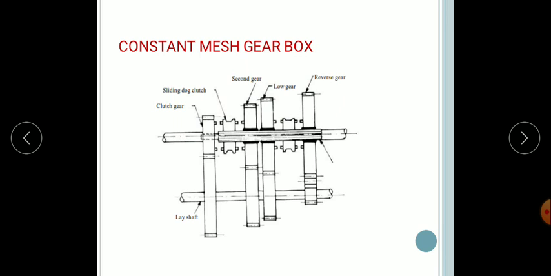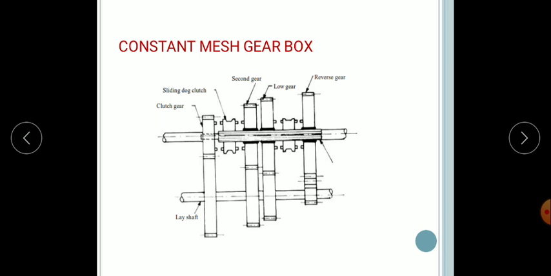These are in constant mesh with the corresponding gears. It has three shafts, namely the primary shaft, the main shaft and the lay shaft.